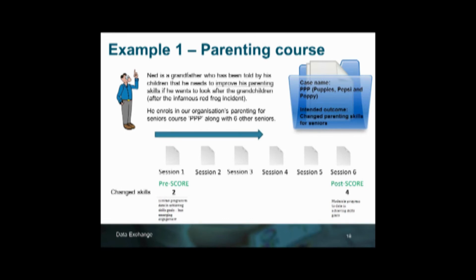So at the beginning of his attendance, he is provided with a quiz that he completes. Now, he has made a genuine effort on this quiz. However, the rating here that he's been given is a number 2, which is limited progress to date in achieving skills goals, but emerging engagement, because he has made that genuine effort and he's also enrolled in the course.